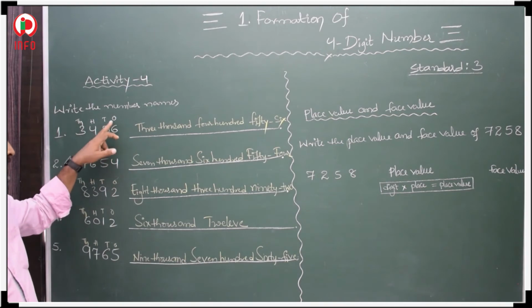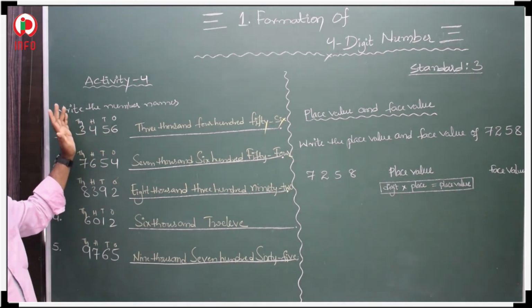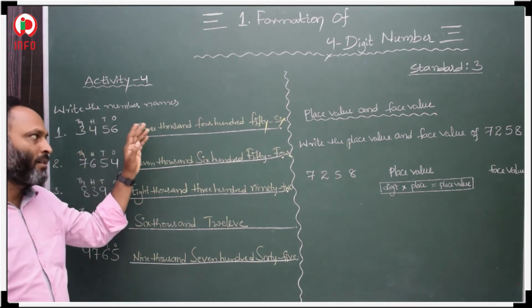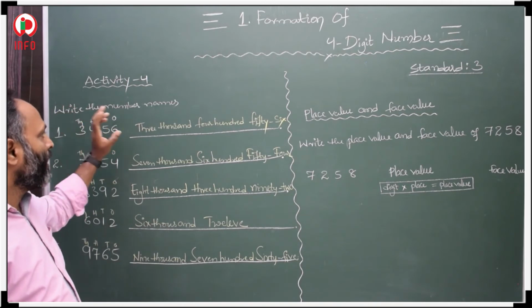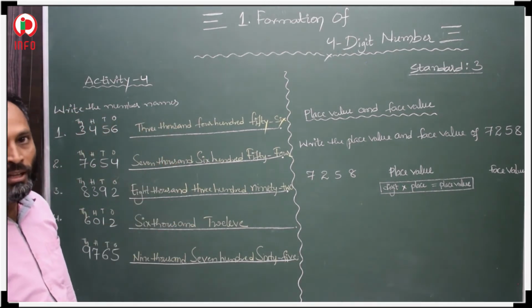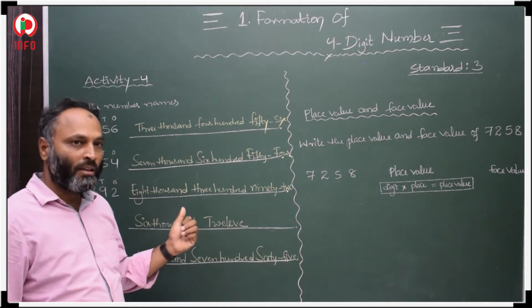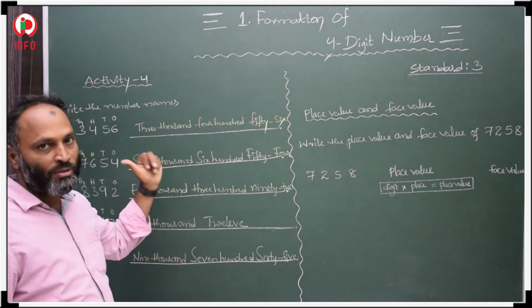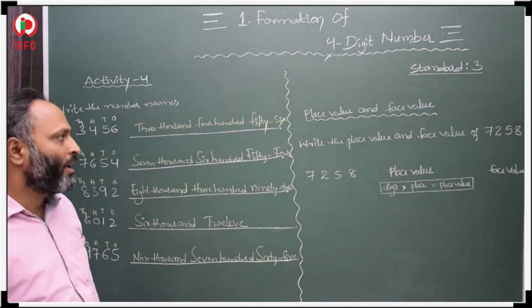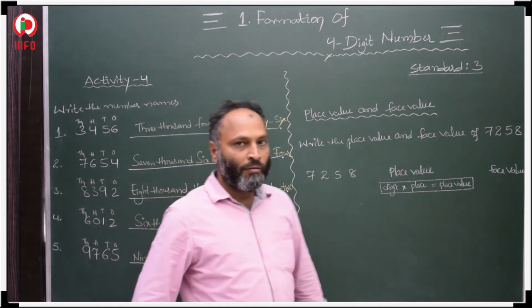First we have to write the ones, tens, hundreds, thousands places. According to what is on the thousands place, hundreds place, ones place and tens place, we write the number names. Before, in second activity, number names were given and we wrote them as numbers. Here, numbers to number names.